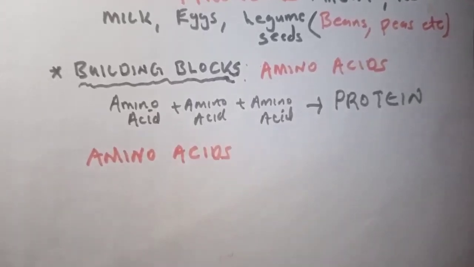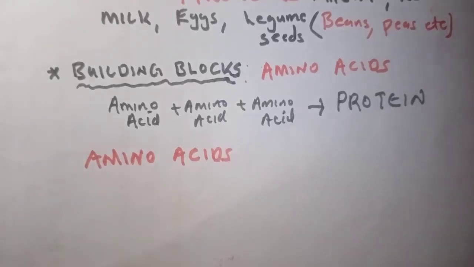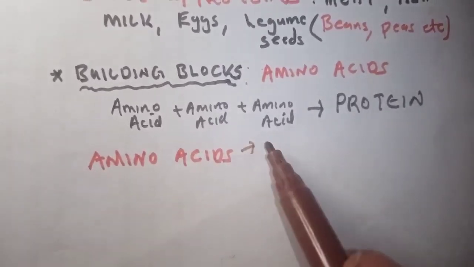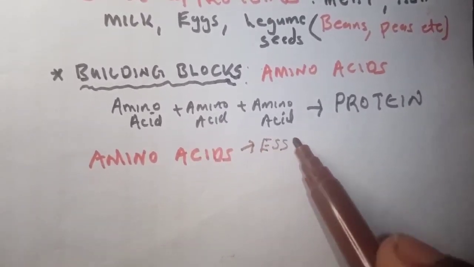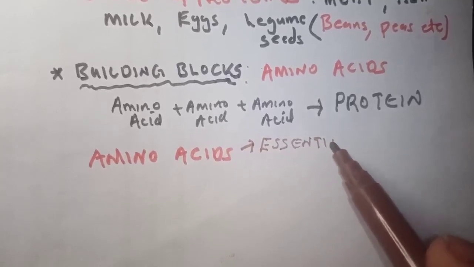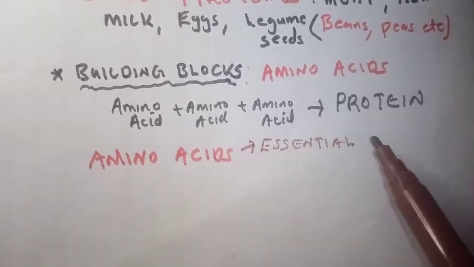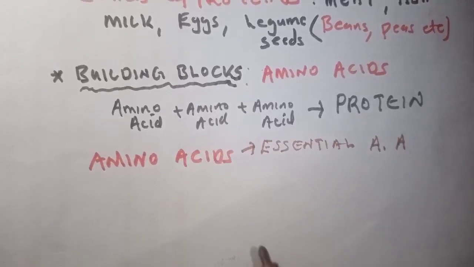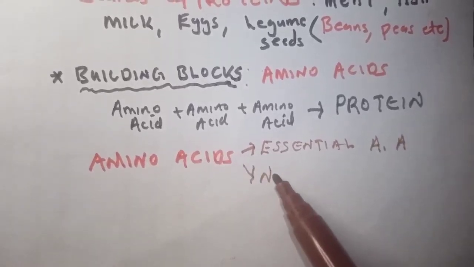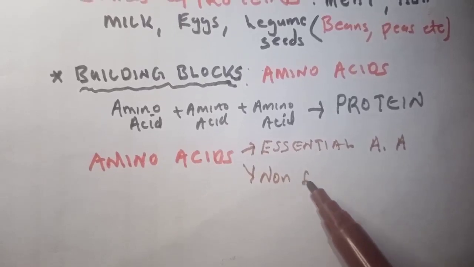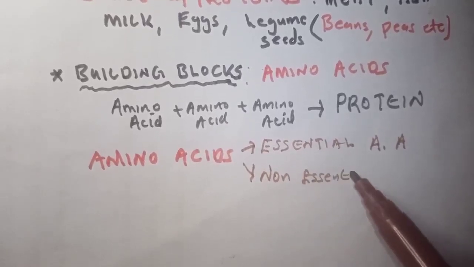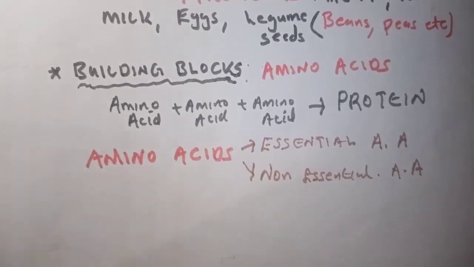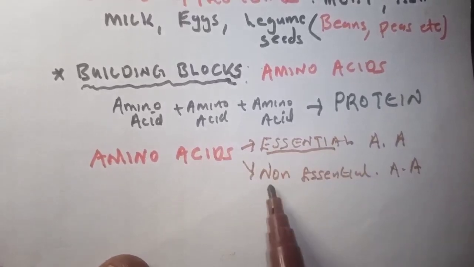We have basically what? Two types. One type is called essential amino acids. When I write AA, I mean amino acid. Essential AA and non-essential AA. So these are the two types of amino acids. Those we call essential and those we call non-essential.